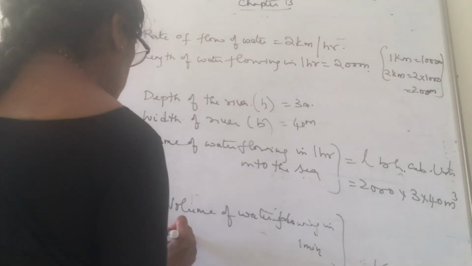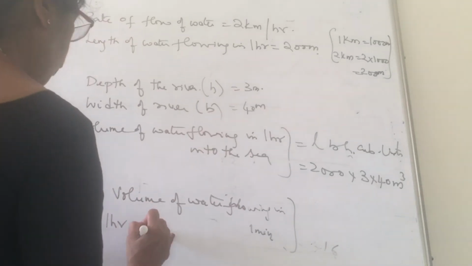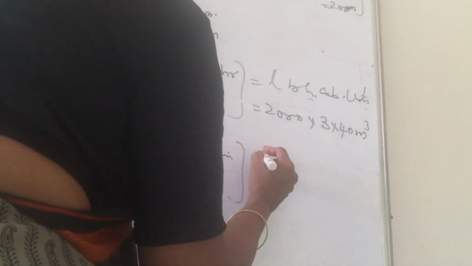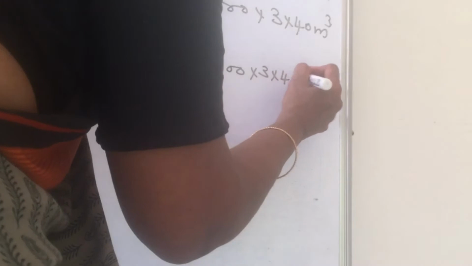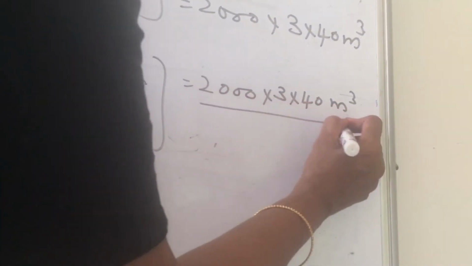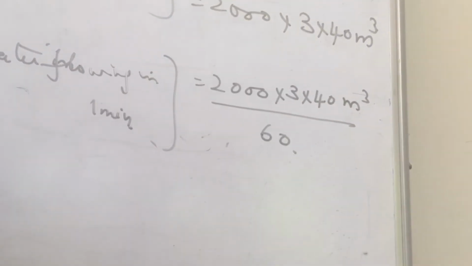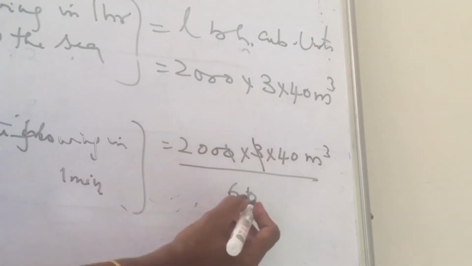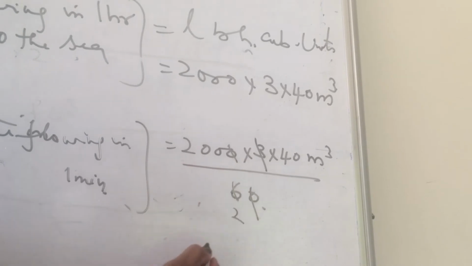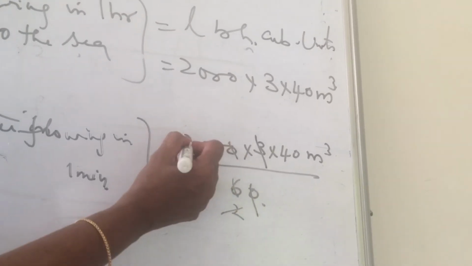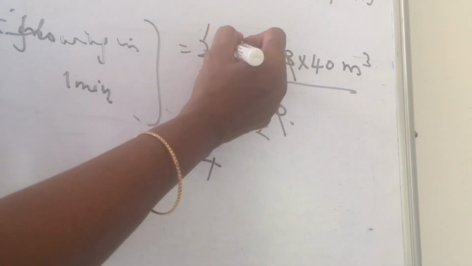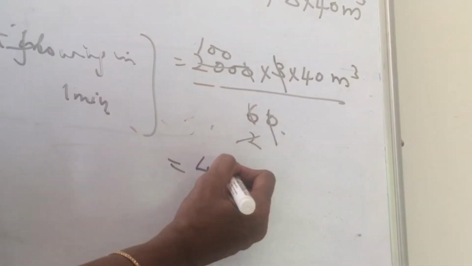1 hour means how much, children? 1 hour is 60 minutes. So 2000 into 3 into 40 meters cube divided by 60. Go for cancellation, girls. 3 goes how many times? 2 times. 2 goes how many times? 100 times. 4 followed by, count your zeros, 1, 2, 3.